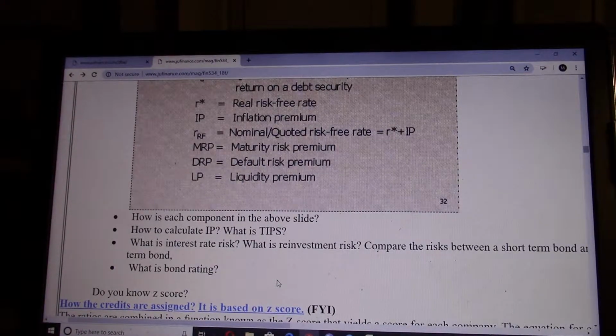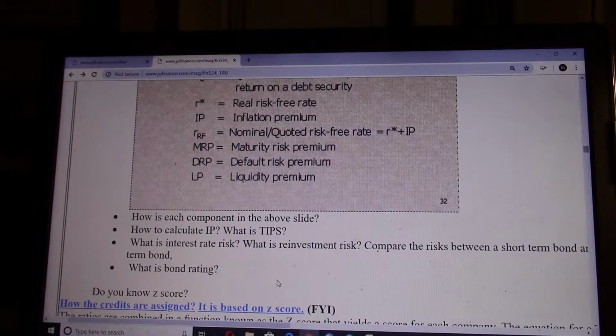Reinvestment risk refers to when investors receive the coupon, for example, when the market interest rate is low, and then investors need to reinvest it in the bond market, but the interest rate is so low, so that puts investors in a worse-off position.